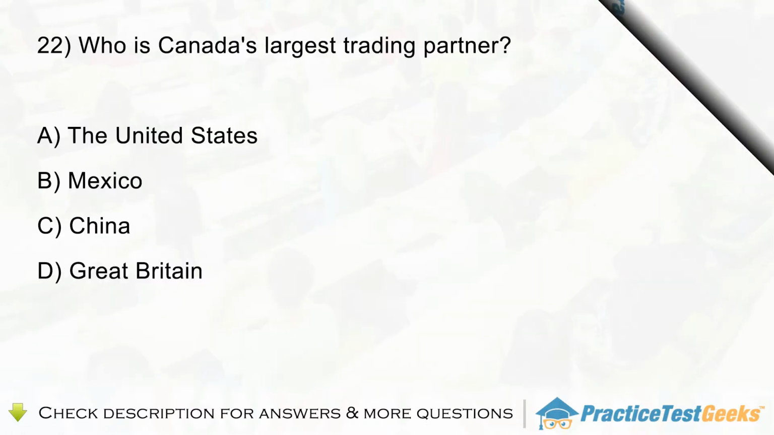Question 22. Who is Canada's largest trading partner? A. The United States. B. Mexico. C. China. D. Great Britain.